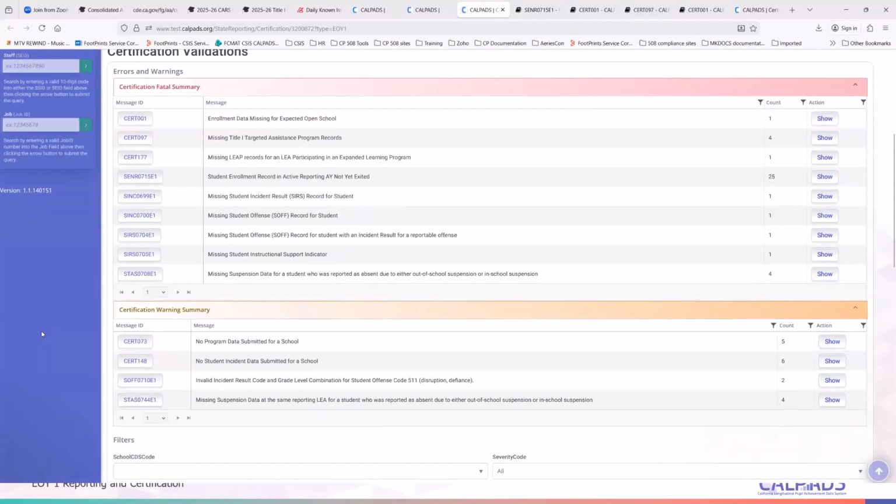Okay. So you also have other errors here, like missing student incident results record for student or missing student offense.